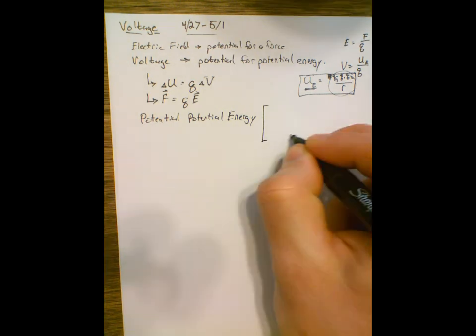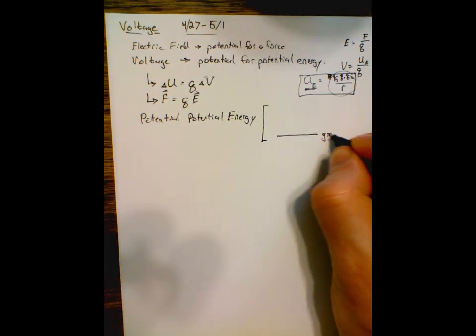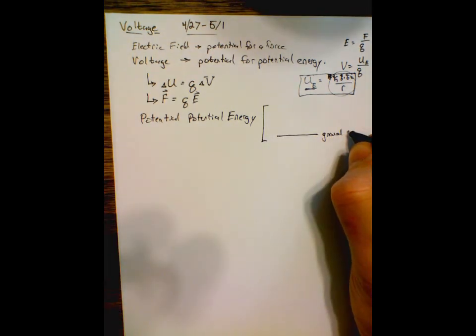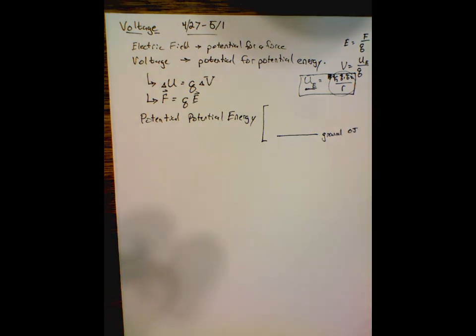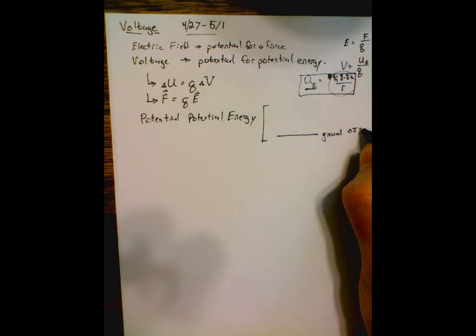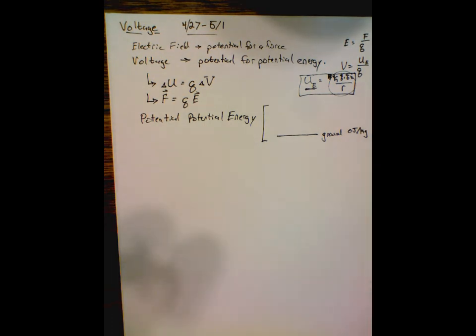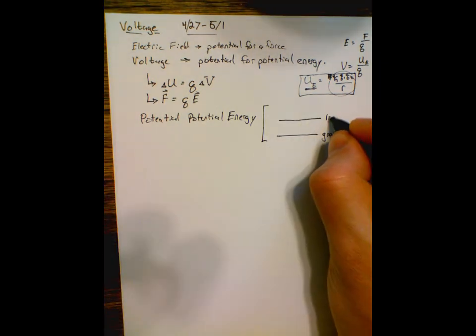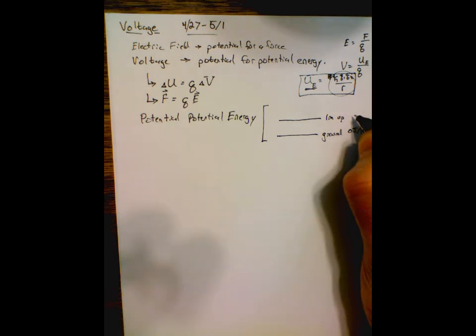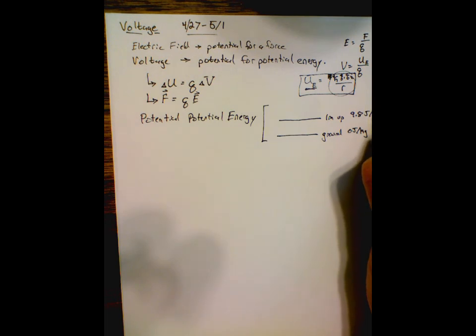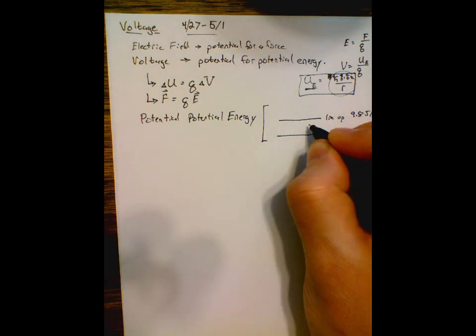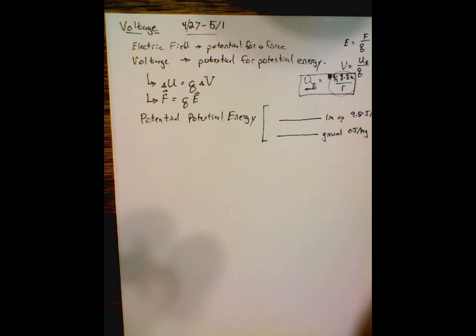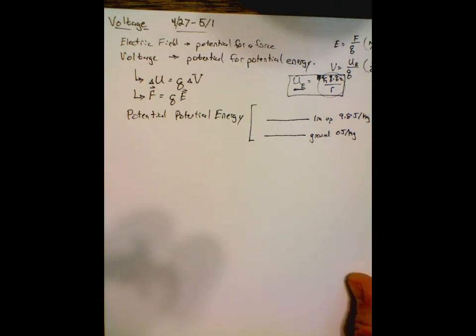Think about gravity. On the ground, an object would have 0 joules. Is there anything necessarily on the ground in this picture? No. So it's 0 joules per kilogram. Every kilogram I put there is going to have 0 joules. If I go up a meter, every kilogram is going to have 9.8 joules per kilogram. There's nothing here, but it has the potential for potential energy equal to 9.8 joules for every kilogram.